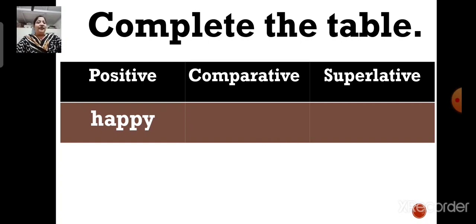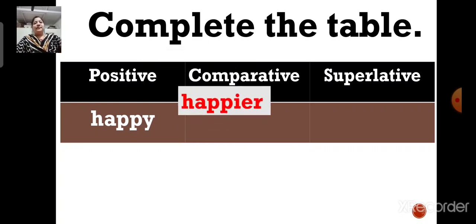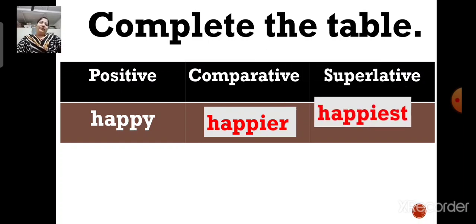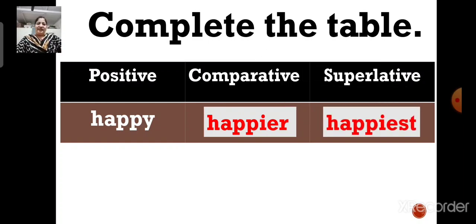The comparative degree of the word happy is happier. And what will be the superlative degree, children? Yes, you are correct. The superlative degree of the word happy will be happiest. Happy, happier, happiest. Okay. Next.